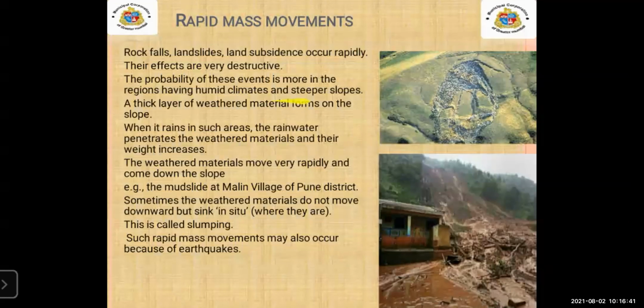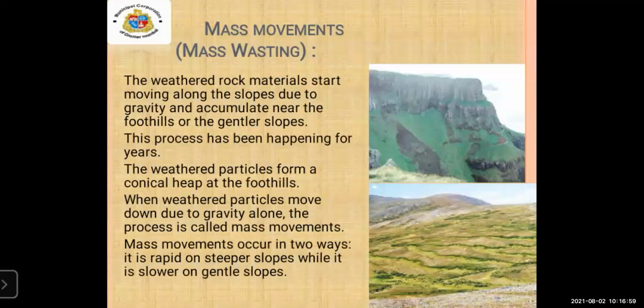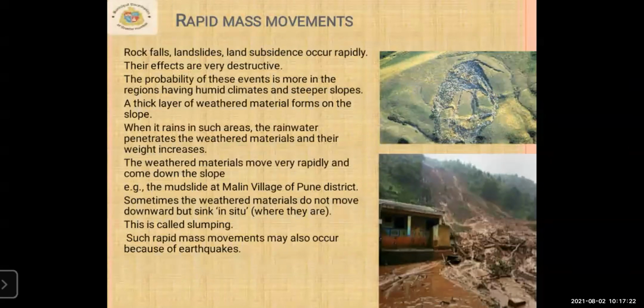The probability of these events is more in the regions having humid climates and steeper slopes. Means, when there is a steeper slope, just as we have seen, this type of mountain, that time the probability of rapid mass movements occurs more in the region. Means rapid mass movement with rock falls, landslide and land subside. So when there is a steeper slope, these movements can be seen.